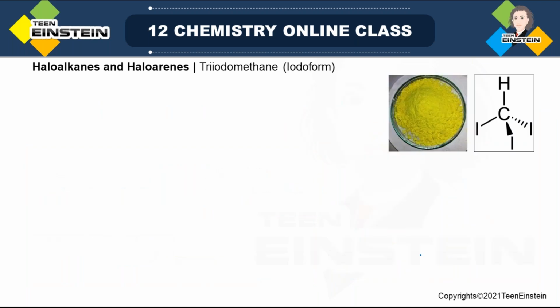Next polyhalogen, triiodomethane. Mostly you know this molecule by the name iodoform, and there is a specific reaction name also, the iodoform reaction, which is one of the types of haloform reaction. Because haloform is the general term, where halo may be fluorine, chlorine, bromine, or iodine, but when iodine is the component used, it will be called iodoform.